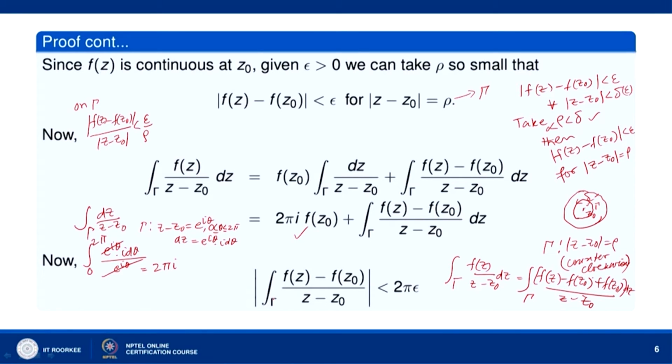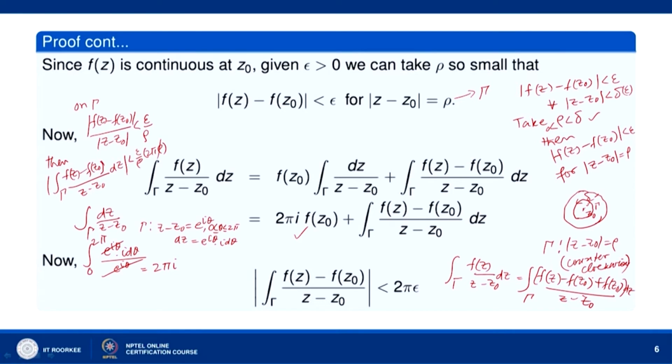So, what we will have then is mod of integral over gamma f z minus f z naught divided by z minus z naught dz is less than epsilon by rho into the length of gamma, that is 2 pi rho.